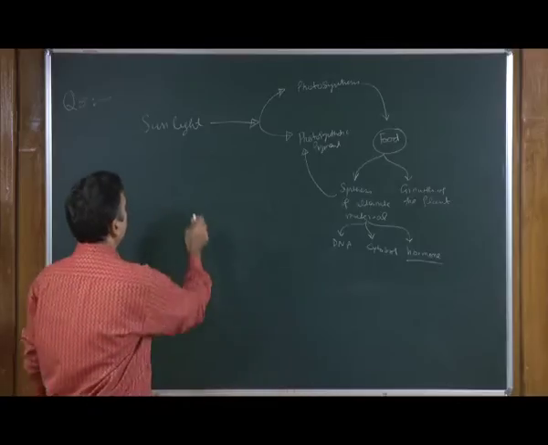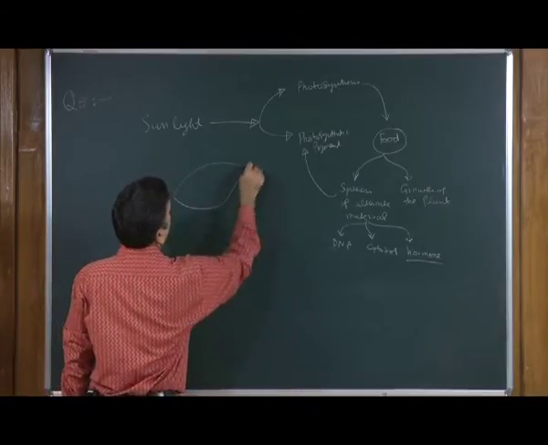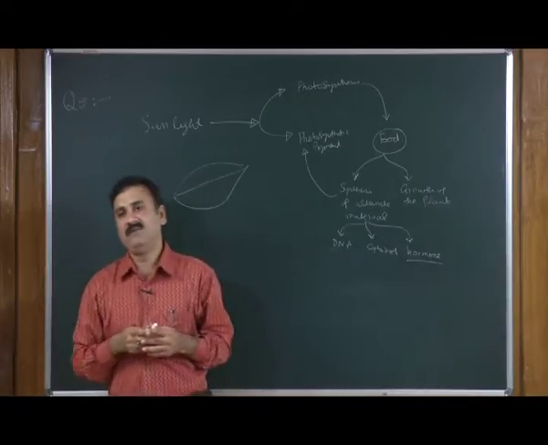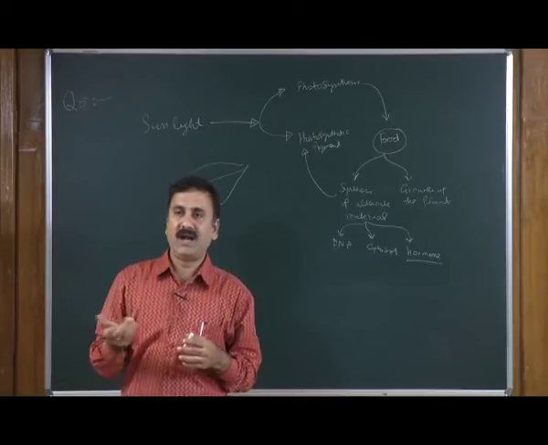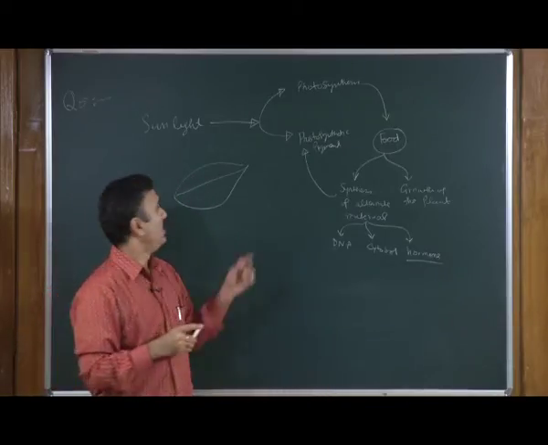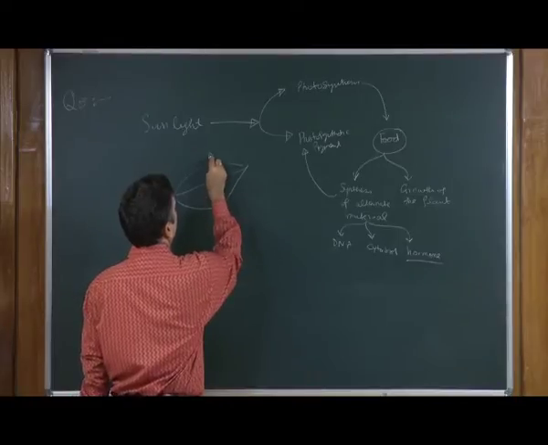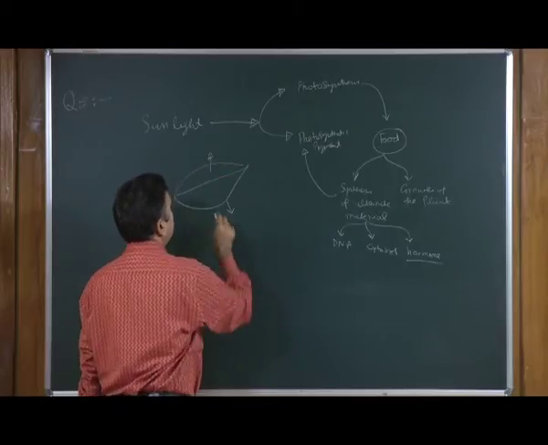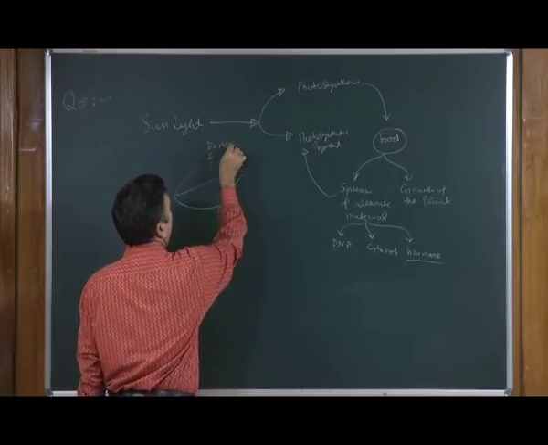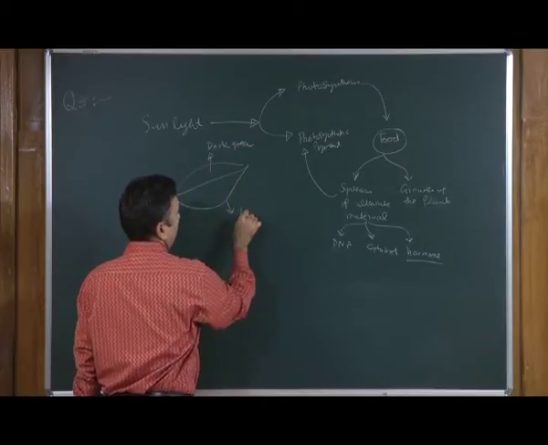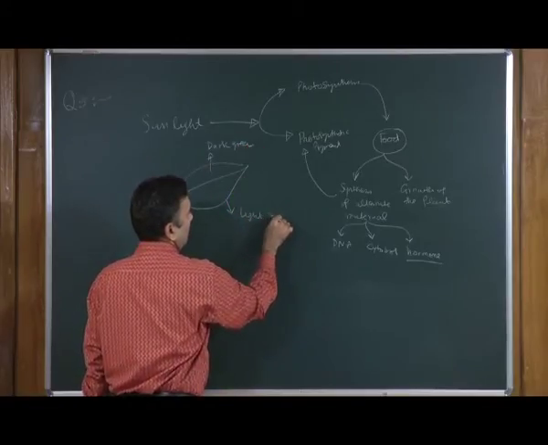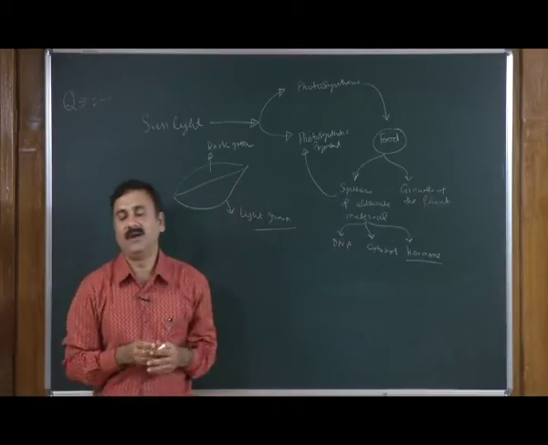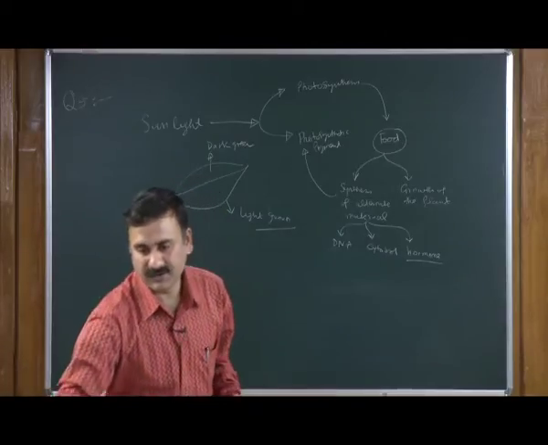For example, if you see a leaf and I ask you which side is facing toward the sun, or which side is the top side and which is the bottom side, the leaf top side is going to be darker green, and the other side is going to be light green. That is how you can tell that this is the top surface facing towards the sun.